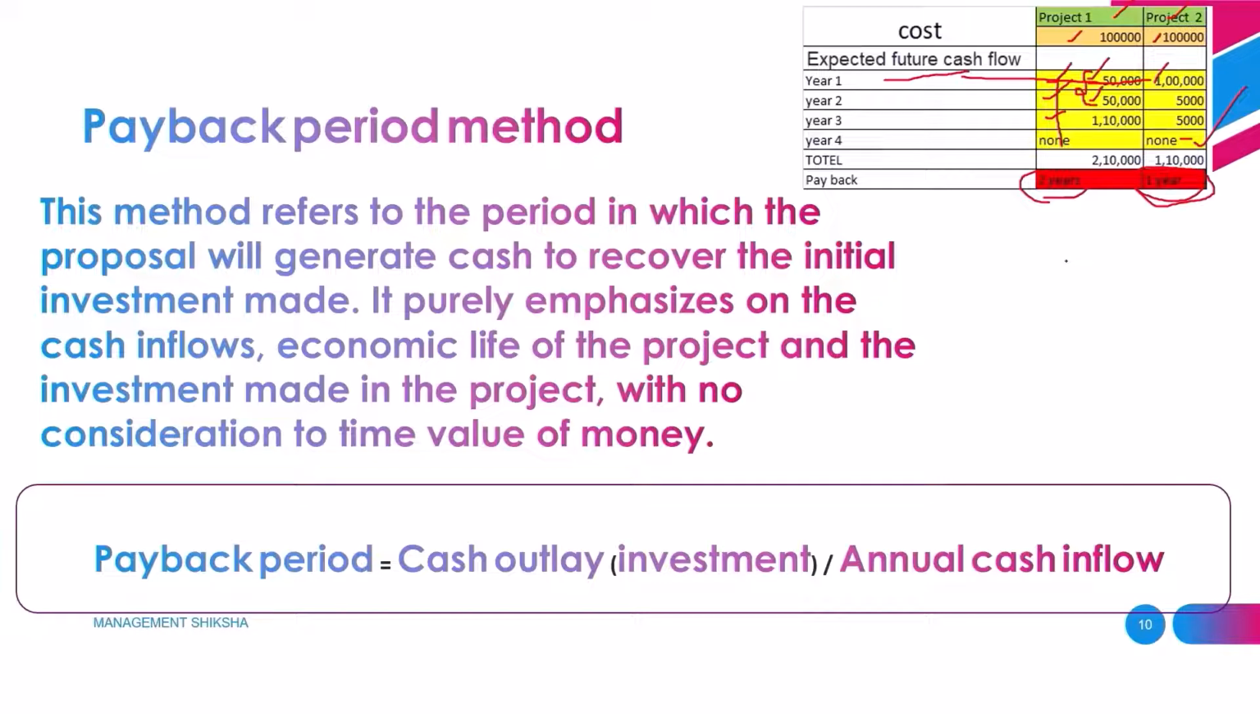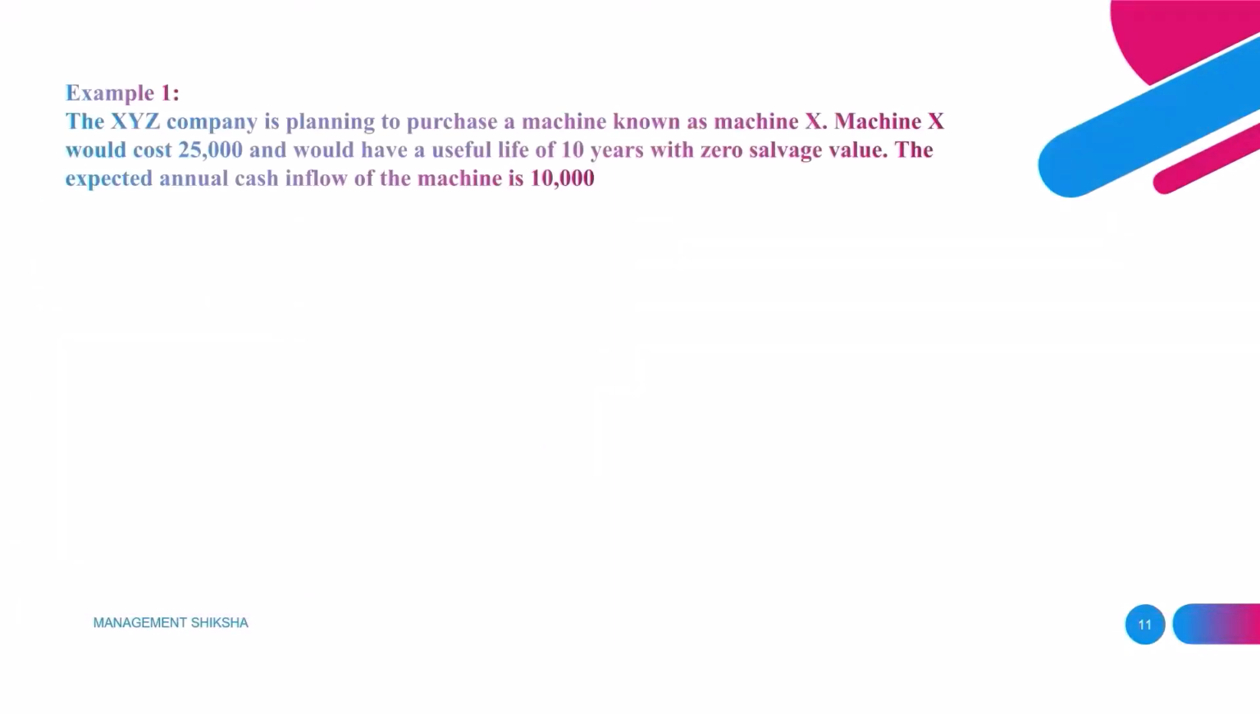To understand it better, we can go with one more example. See students, here we have the XYZ company. This company was planning to purchase some machine.